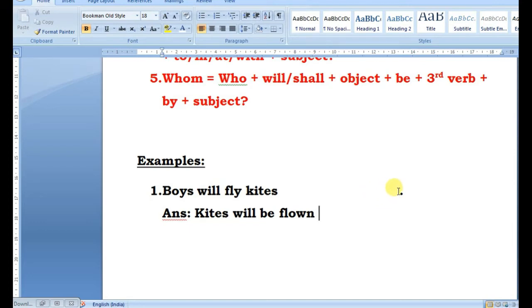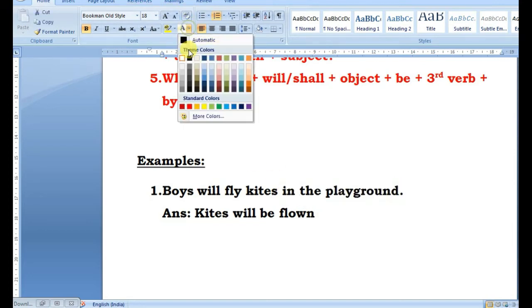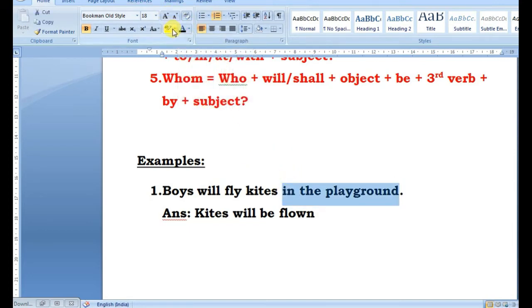But then no, we have this extra in the playground. What will you do with this? As I told you earlier also, in the previous parts of voice change exercises, part 1 till part 7, if you watch very carefully, you will see that I have often commented there that second object or indirect object you put after the third form of the verb in your answer, okay. So kites will be flown, after the verb you put the second object